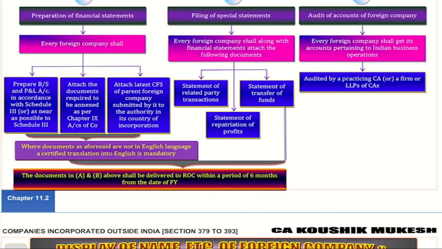Yes, along with these, there are three special documents you need to file. How many? Three. Document number one, statement of related party transactions. Repeat.